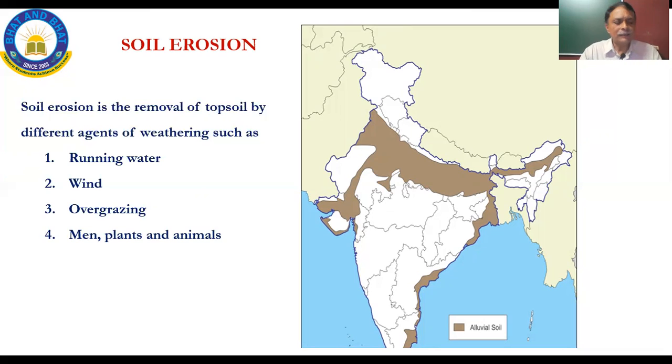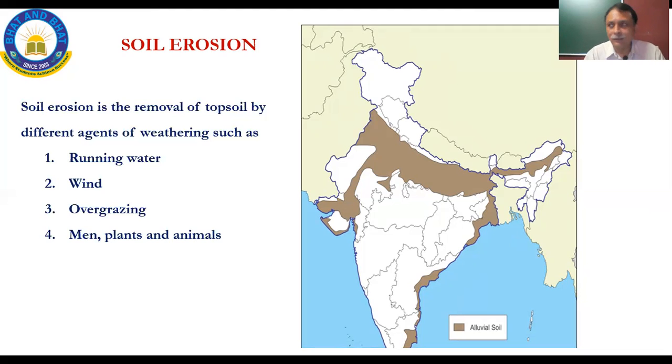Men, plants, and animals, definitely. There are some concessions we have to make with respect to environment. When there is construction, definitely there is going to be soil erosion. All the national highways that are happening, huge trees have had to be cut all along. Of course, you would not remember, or you have not seen Bangalore in those days.